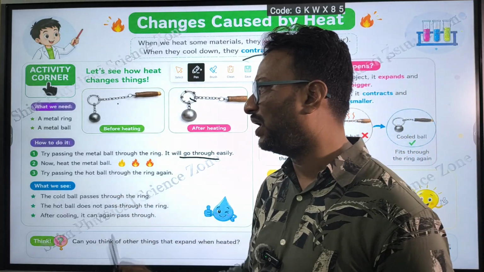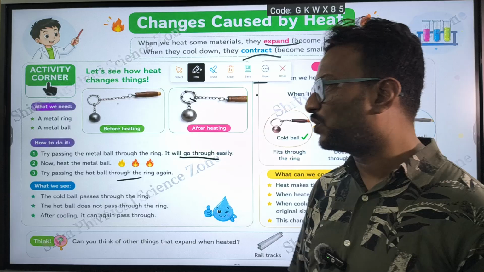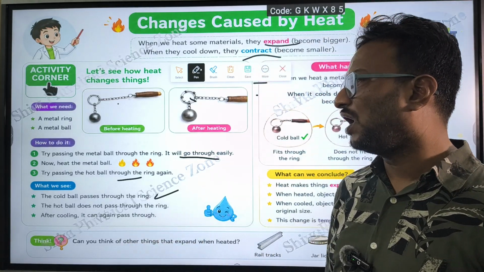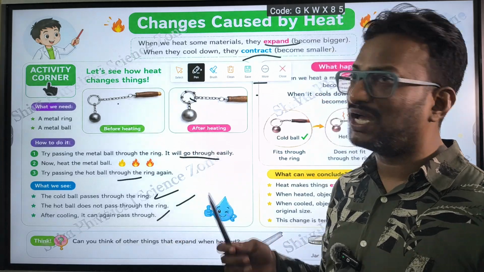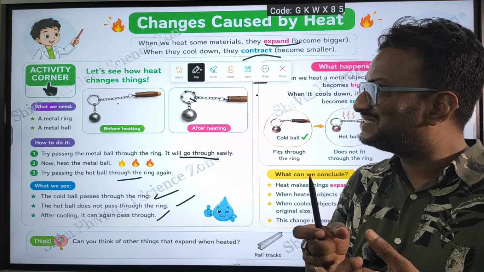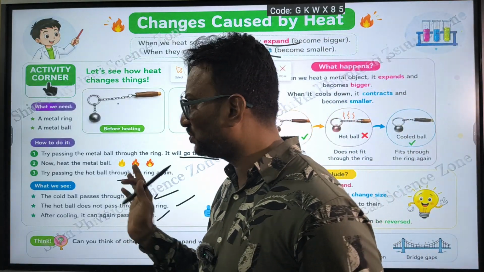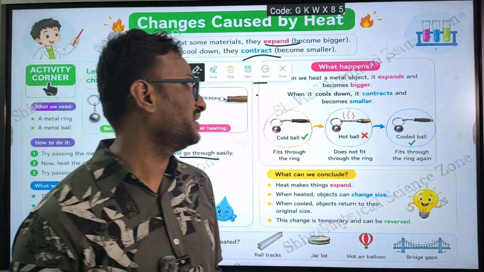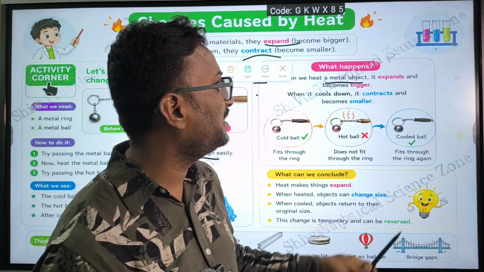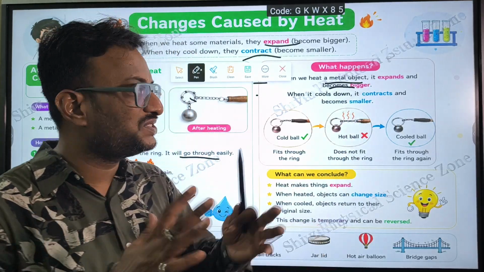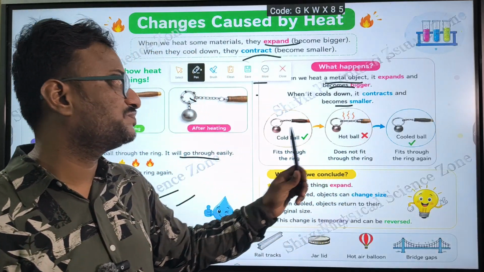Now heat the metal ball, and try passing the hot ball through the ring. What will happen? The cold ball passes through the ring, the hot ball does not. After cooling, it passes again, because the hot ball has expanded, so it doesn't pass through the ring easily. Its size has increased. What happens when we heat a metal object? It expands and becomes bigger. When it cools down, it contracts and becomes smaller.